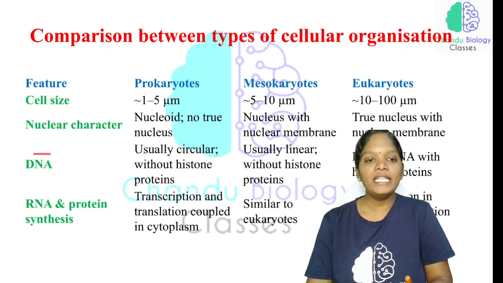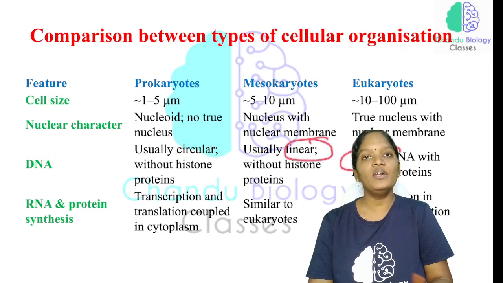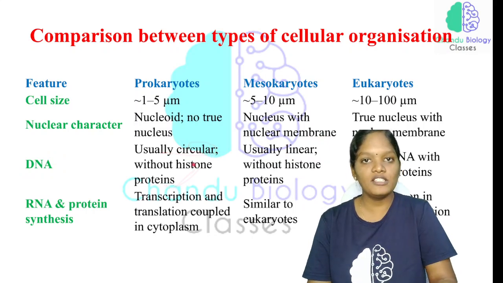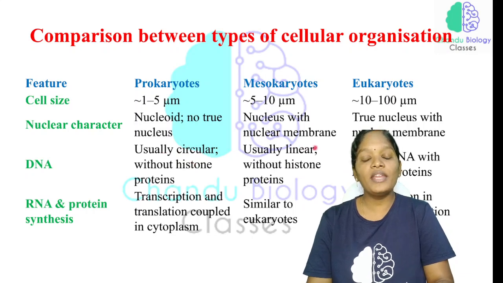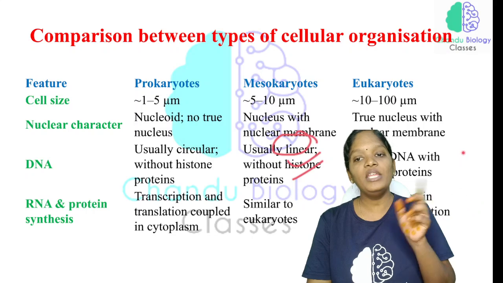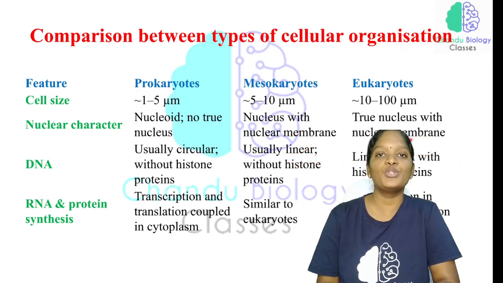Okay, and the DNA will be circular in prokaryotes and linear in mesokaryotes and eukaryotes. In prokaryotes it is usually circular and there will be no histone proteins present. But in mesokaryotes, the DNA will be linear without histone proteins. In the eukaryotes, there is linear DNA but with the presence of histone proteins.